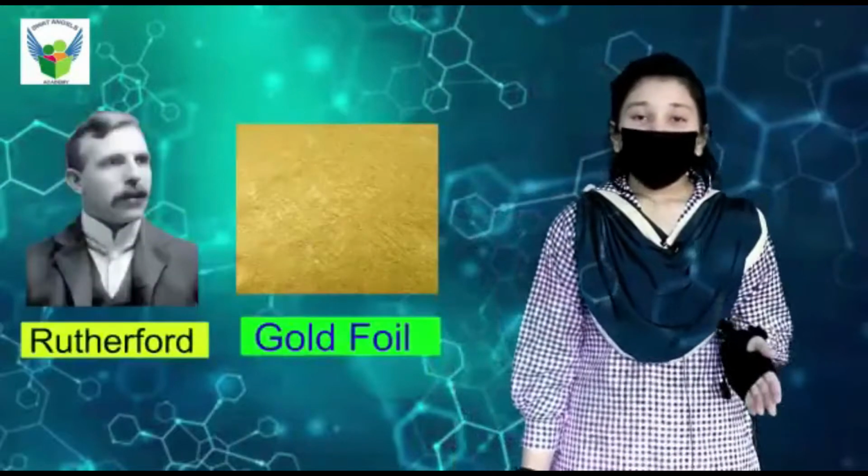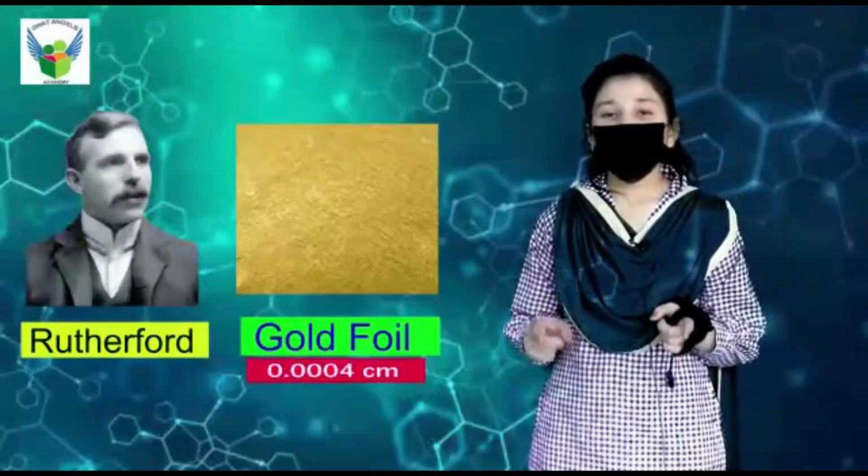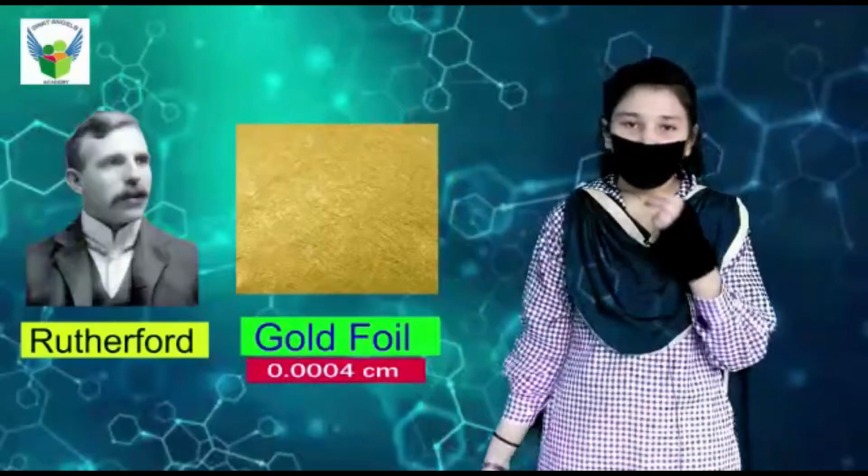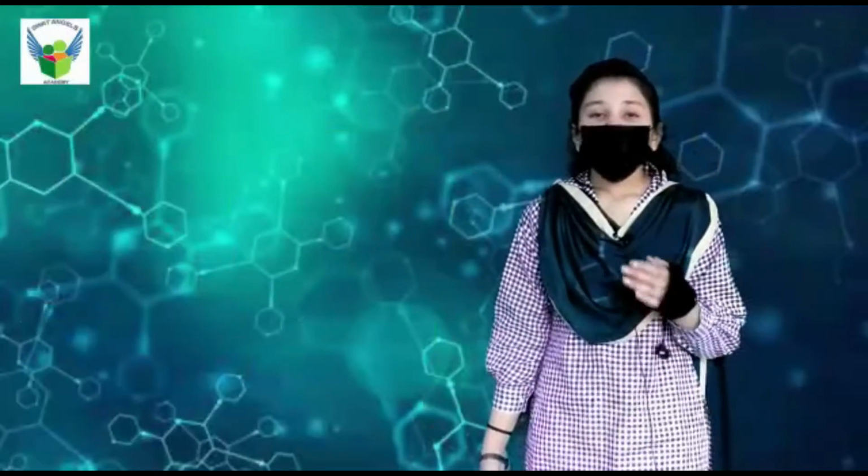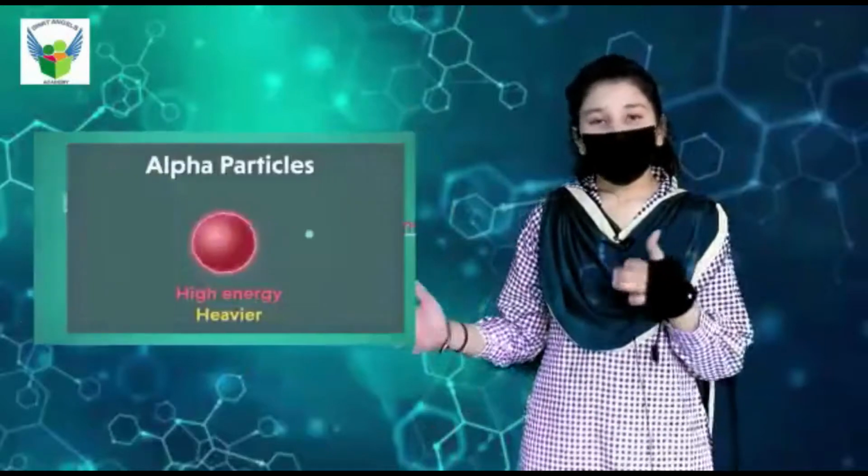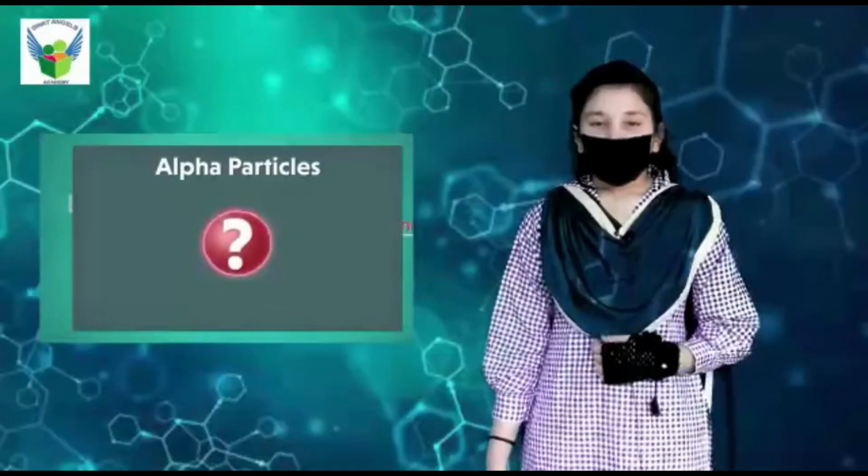Rutherford took a gold foil whose thickness was 0.0004 centimeter. He took such a small thickness of gold foil so that he could bombard it with alpha particles. Now what are alpha particles?